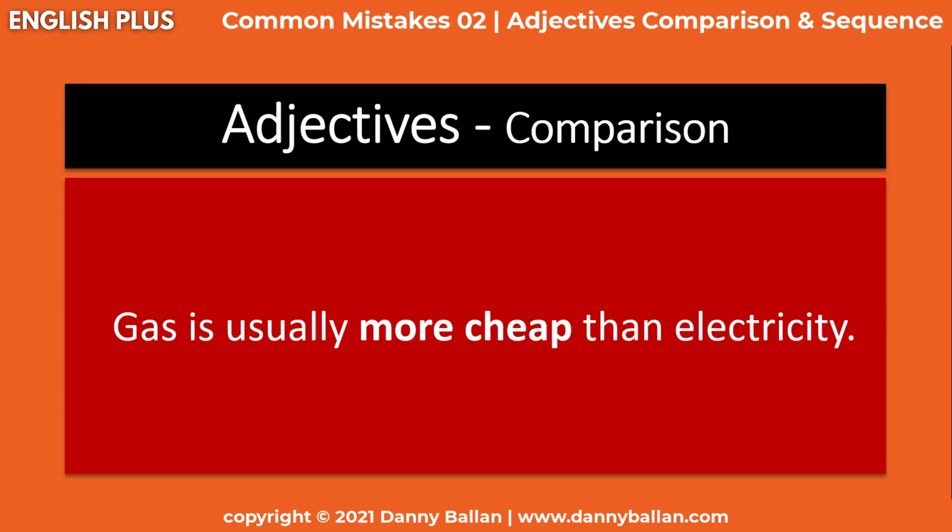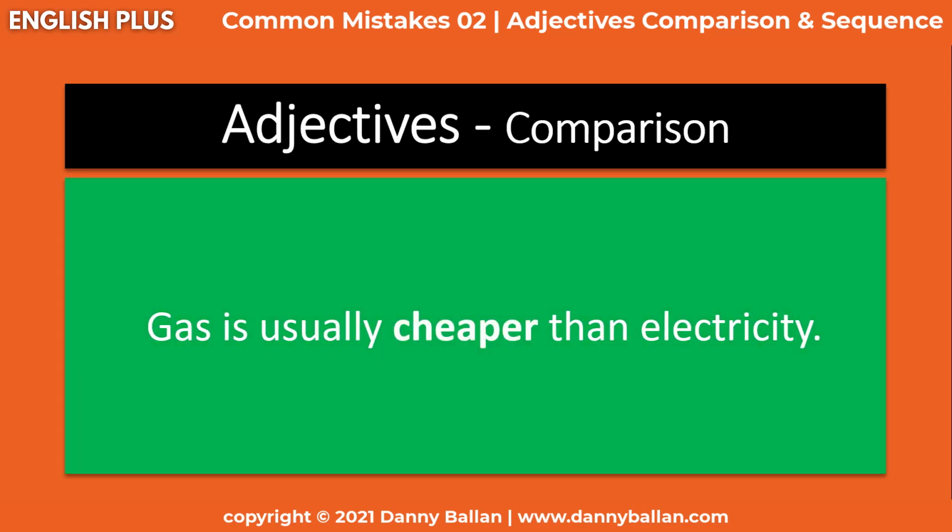But here, if we look back, what did we use? We said cheap and we said more cheap. So do you think that's possible or do you think that's okay? No, it's not. This is a common mistake we make with adjectives comparison. What we should say is, gas is usually cheaper than electricity, not gas is usually more cheap than electricity. So that was our first sentence.